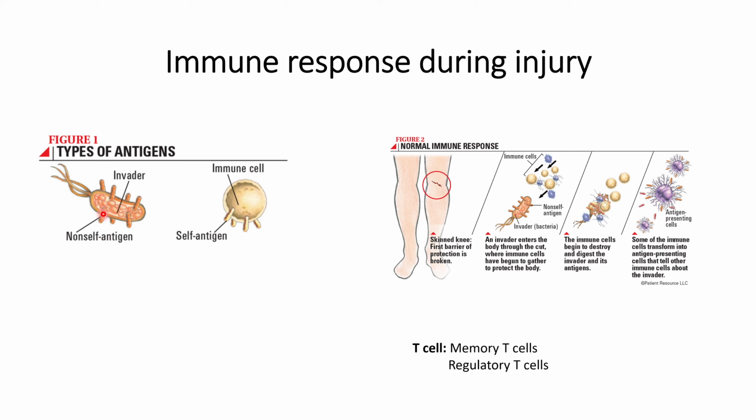So whenever an invader or any foreign thing enters the body, it has a non-self antigen that is recognized by immune cells, and the immune cell considers the non-self antigen as harmful to the body, and it will try to kill the things that contain non-self antigen. So let us now go to the main topic.